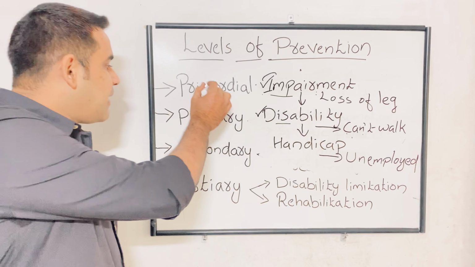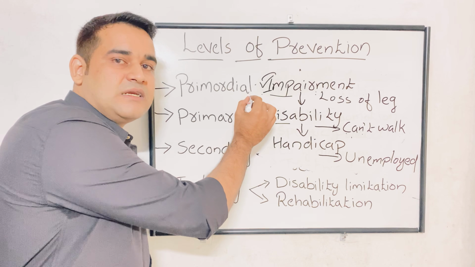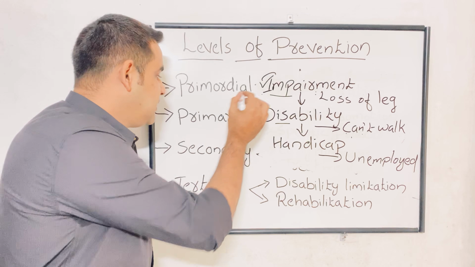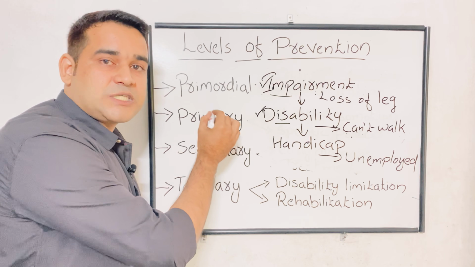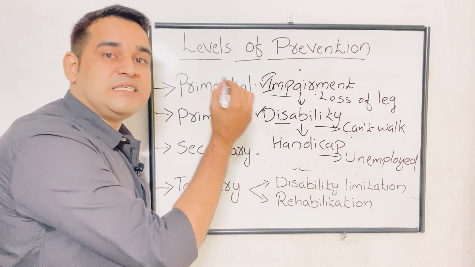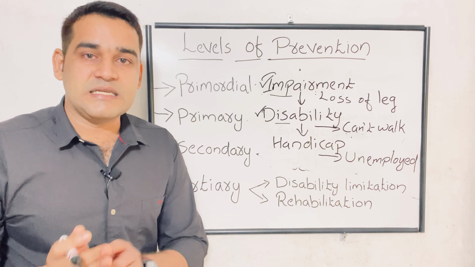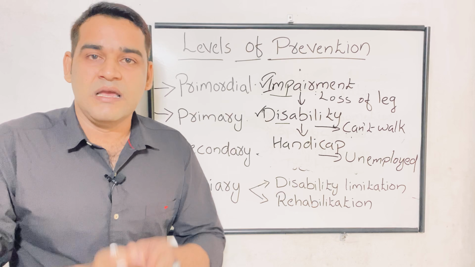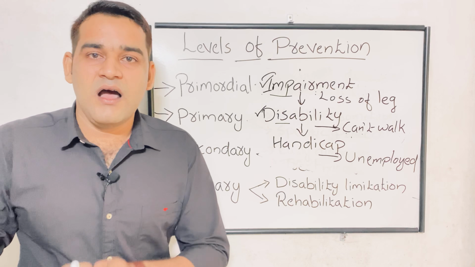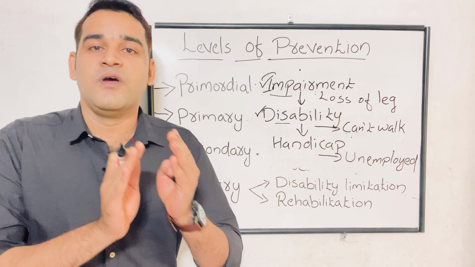Always keep it in mind: primordial, primary, secondary and tertiary. Primordial means risk factor is absent, they don't have any habit of smoking. Here in the primary prevention, risk factor is present, smoking is there. I am just giving the example only with smoking. Smoking is there, but disease is not there. In the secondary, disease is there, but in the early stage, like hypertension in the first stage. Now in the tertiary, it is the late stage. Stroke has occurred, stroke attack is there, still some kind of prevention is possible.